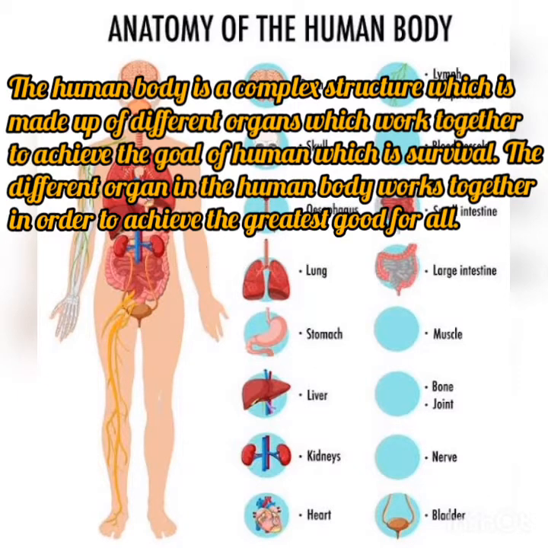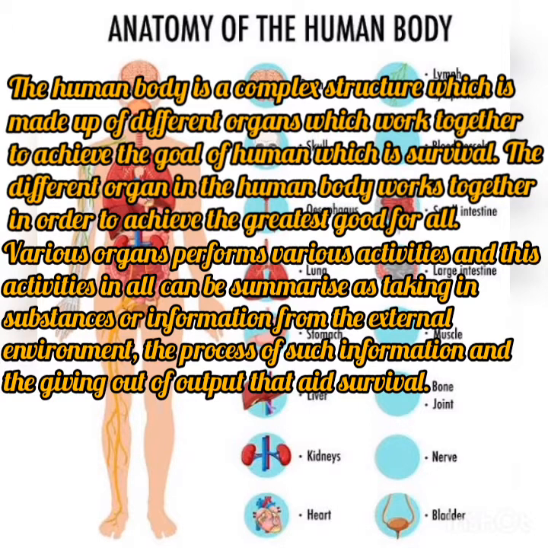So, to avoid waste of time, we'll be moving straight to the introduction of the human body. The human body is a complex structure which is made up of different organs which work together to achieve the goal of the human, which is survival. The different organs in the human body work together to achieve the greatest good for all. For all simply here means for all organs of the body.